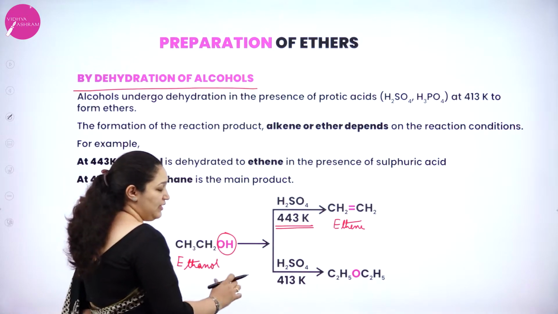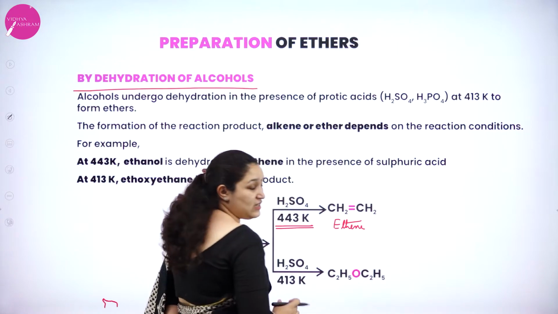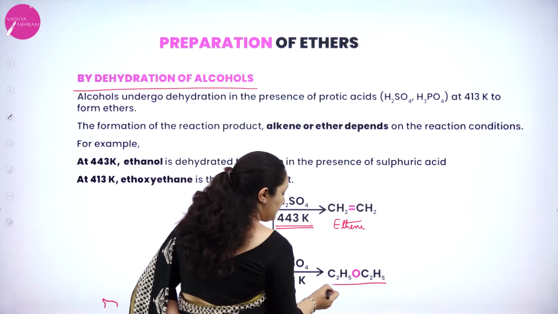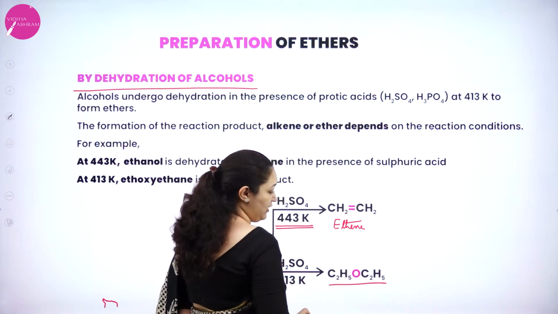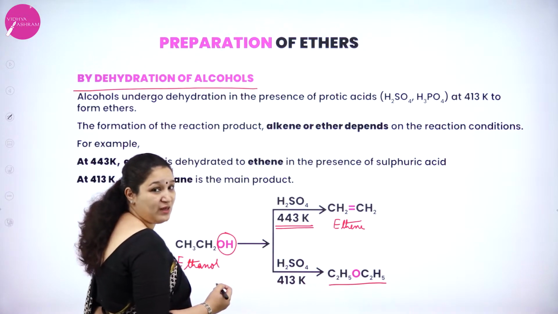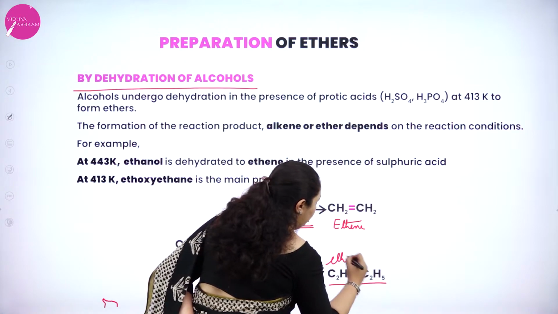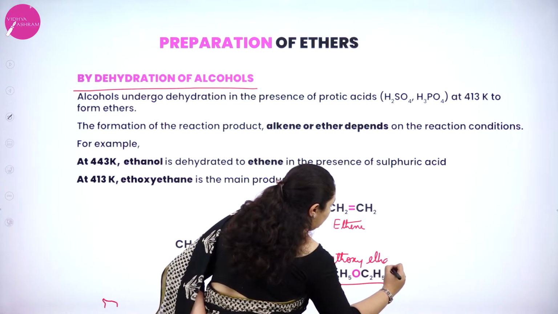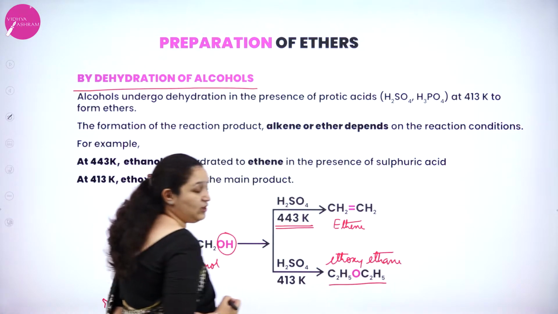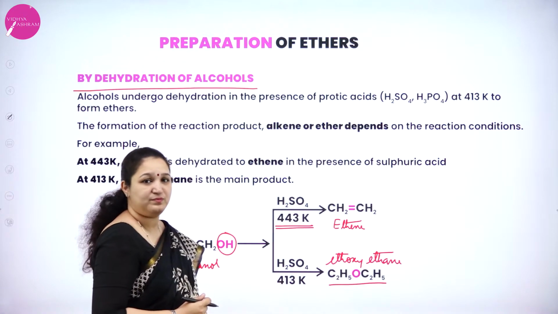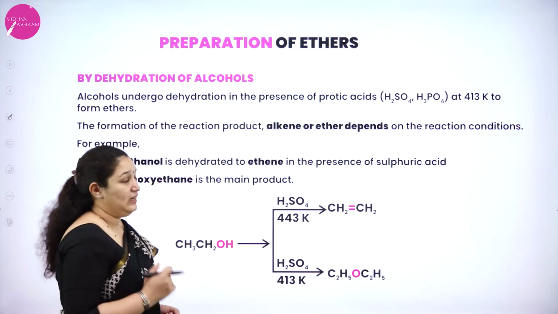Here CH3CH2O is getting attached to one more CH3CH2 group, that is, C2H5O C2H5 is formed. What is the name of this compound? Ethoxyethane. Ethoxyethane is formed.